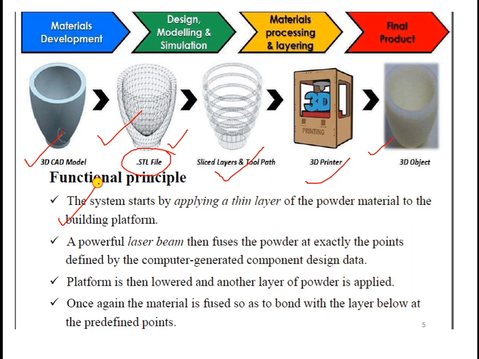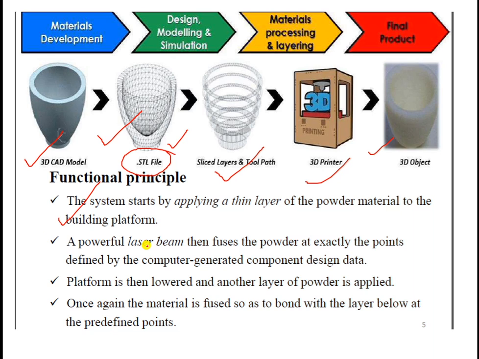Here the functional principle is the system that I have already explained for this figure. The system starts by applying a thin layer of the powder material. There may be powder forms available. There may also be the raw material in the form of wires, metallic or non-metallic, which will be fused with the help of a certain heating element, melted, and then solidified to get the final object layer by layer. That is the very important thing.